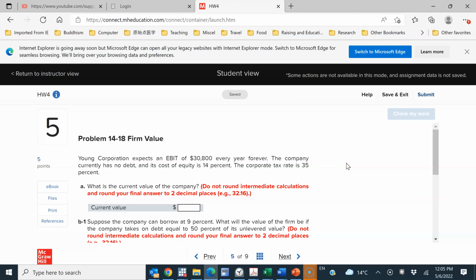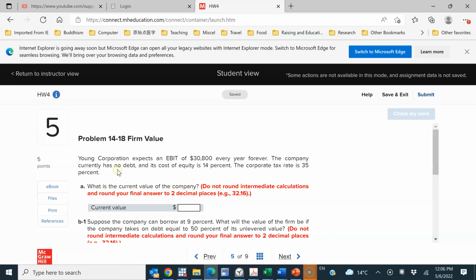This is problem 14-18. Young Corporation expects an EBIT of $30,800 every year forever. So this is a perpetuity. The company currently has no debt and its cost of equity is 14%. The corporate tax rate is 35%. Part A, what is the current value of the company?